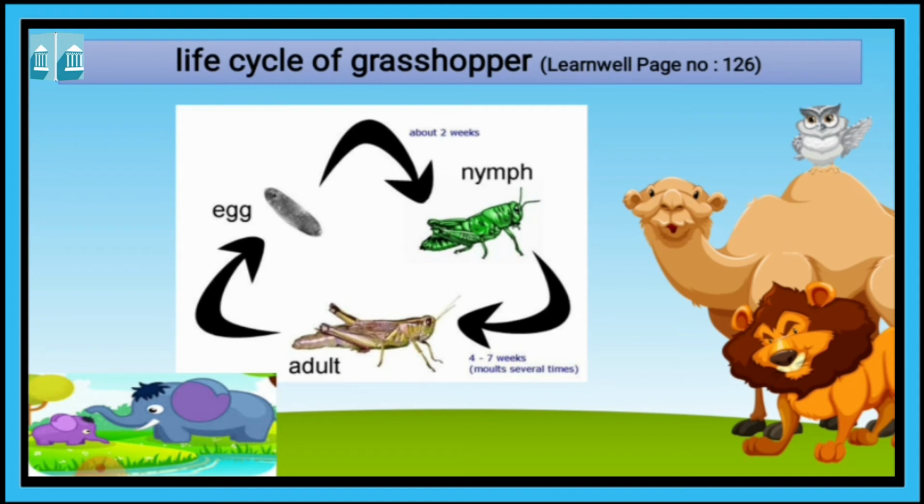Here you can see the life cycle of a grasshopper on page number 126. We have learned that insects like grasshopper and cockroach pass through three stages of their life cycle. So here, first the egg became what? Nymph, and through the process of molting several times, meaning they shed their skin, it becomes an adult. So egg becomes nymph, and nymph becomes adult. There are three stages in the life cycles of grasshoppers and cockroaches.